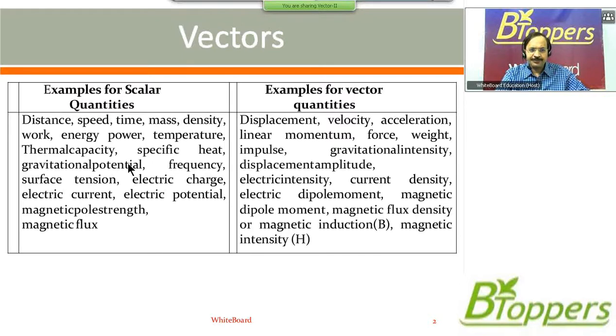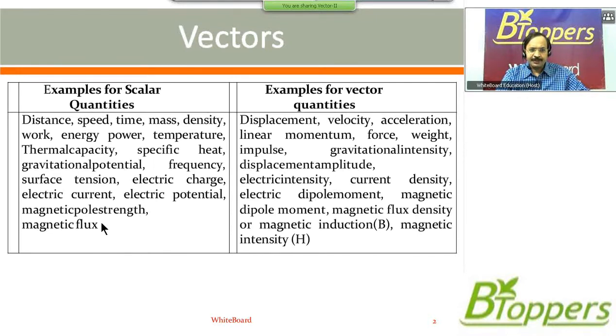Gravitational potential is a scalar. In general, any potential is scalar. Electric potential is a scalar. Magnetic potential is scalar. Any potential is a scalar. Frequency is a scalar quantity. Surface tension is considered scalar quantity. Electric charge is a scalar quantity. Electric current is a scalar quantity. Electric potential is a scalar quantity.